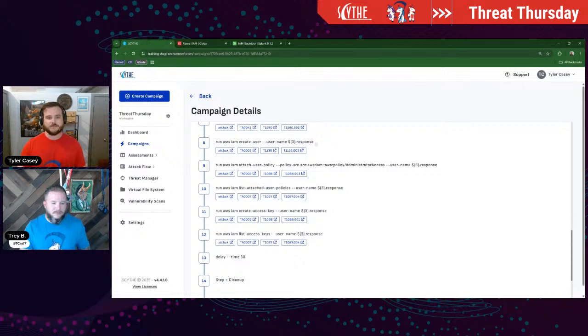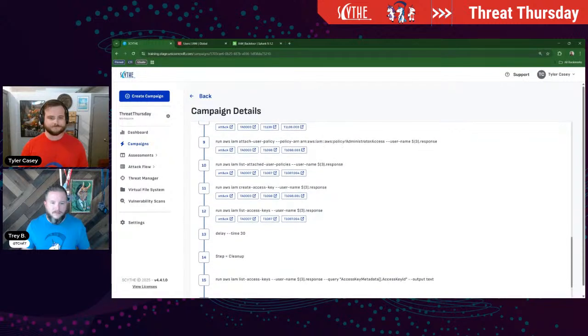We'll create a user utilizing that variable we set above, which would be site backdoor one, I believe, as the default. Yep. Then we will attach a user policy. For the user policy, we want admin access, right? If you can give me admin access, I want admin access. So we'll go ahead and give the administrative access to that backdoor account that we just created.